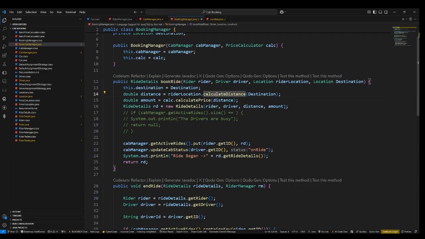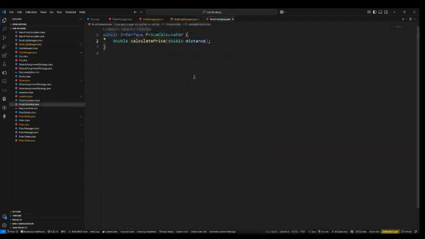Yeah, coming to the price calculation, I also implemented it as an interface. Price calculator is an interface which defines a calculate price method. It takes input as distance. For example, if you take a scenario where the price for the first kilometers is 3 rupees, and for the next remaining kilometers it will be more than that, in such cases you can just implement this price calculator and create the logic as per your requirement. For that purpose, I have created the price calculator as an interface.